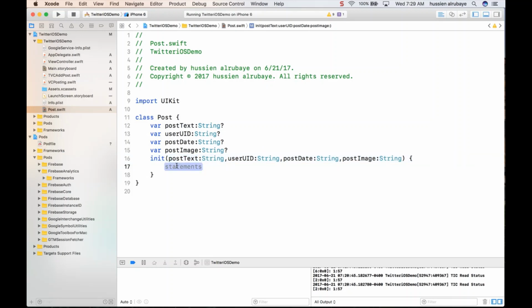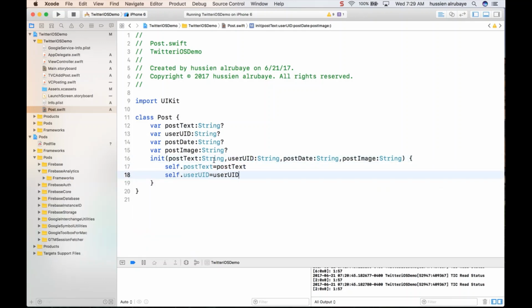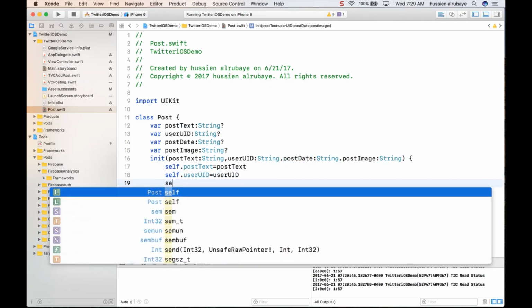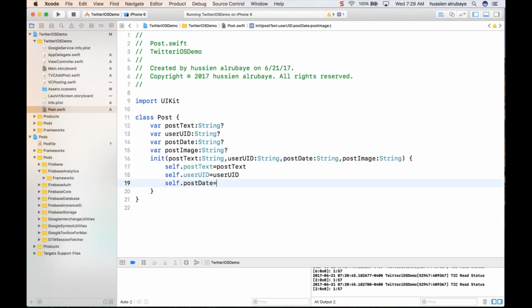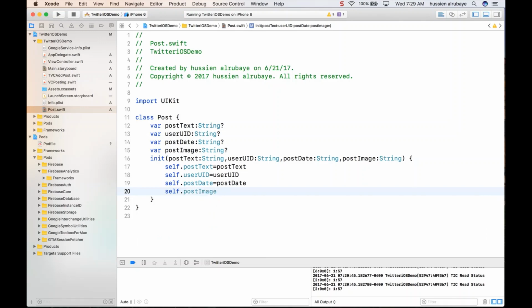So make sure self dot this one equals this one, then self dot username equals username, self dot post date equals post date, and self dot post image equals post image. It is just a constructor, so you will implement all these methods. Just make sure everything is cool. So this is all the information I need in the post.